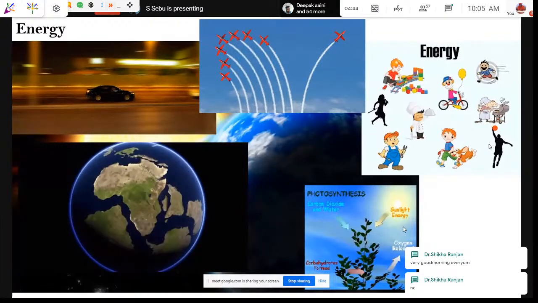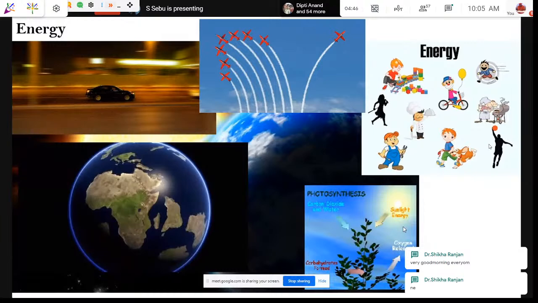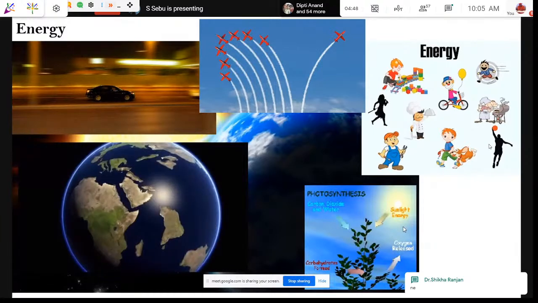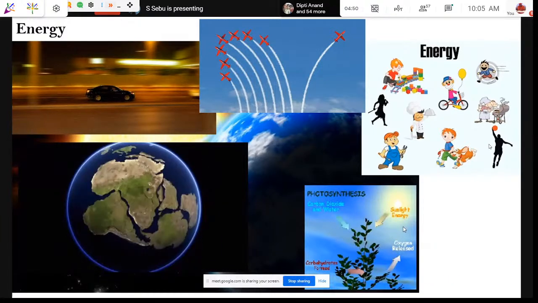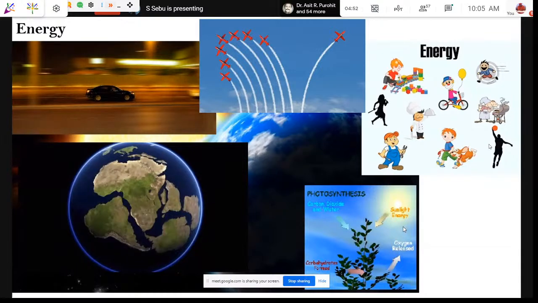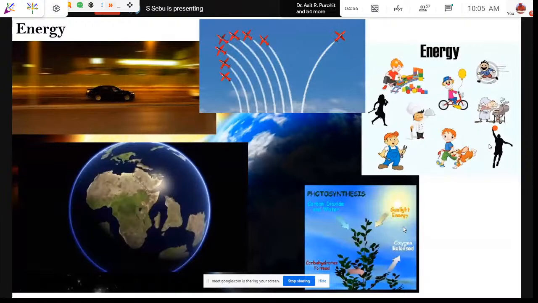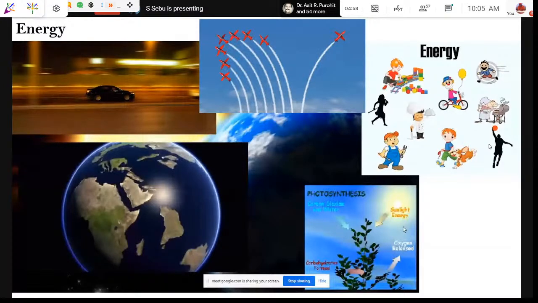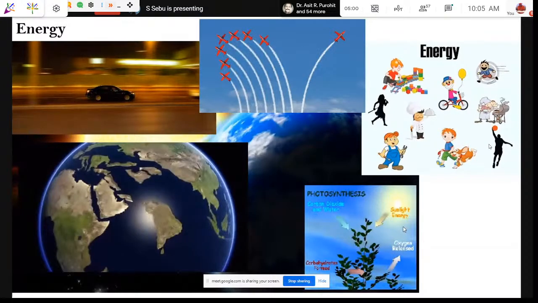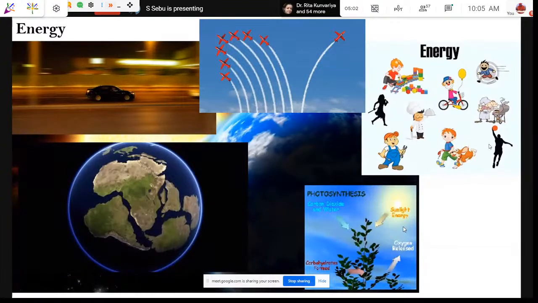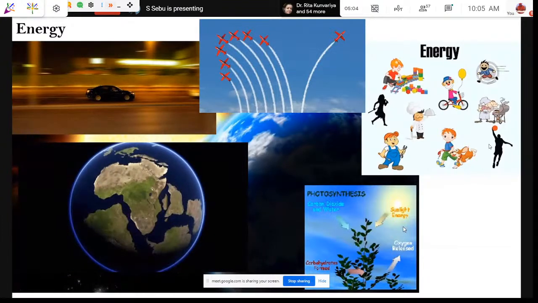They explain how the continents drifted apart at one point of time, and it is said that these continents are still moving. So why are the continents moving, and how did this big continent break apart? They all need energy.